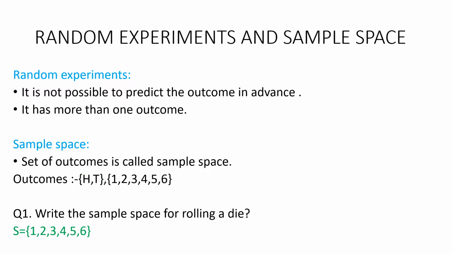Now let's see a question: write the sample space for rolling a die. The number of outcomes is 6, those are 1, 2, 3, 4, 5, 6. And as I told you, the sample space has to be denoted with curly braces.